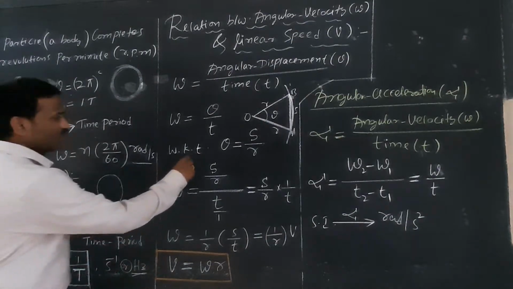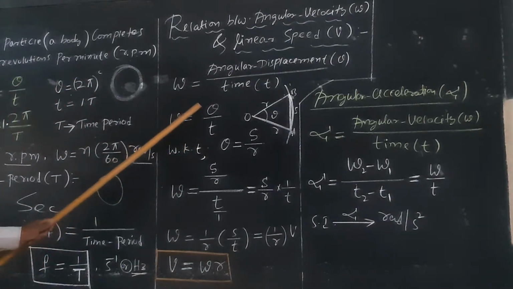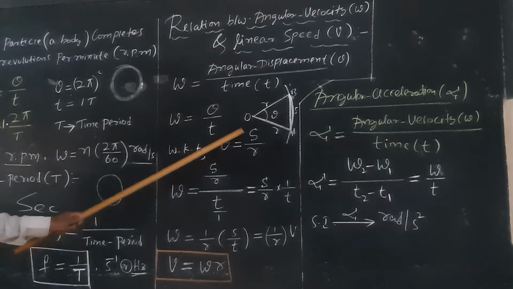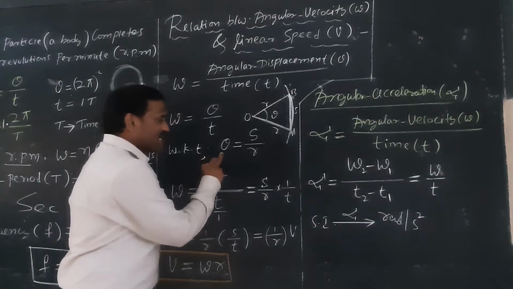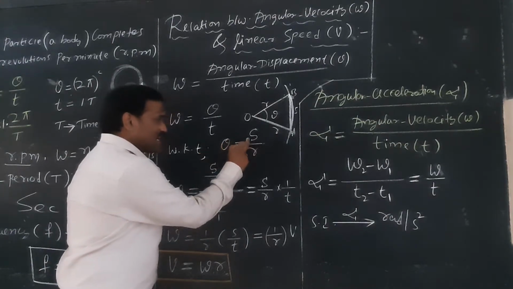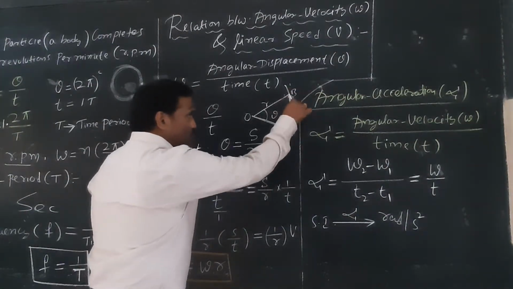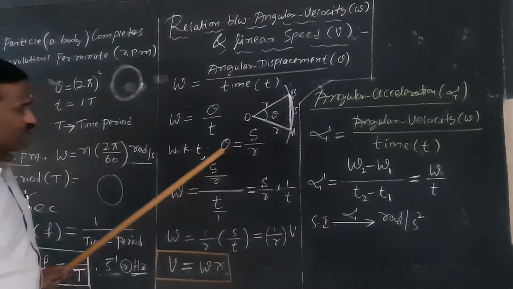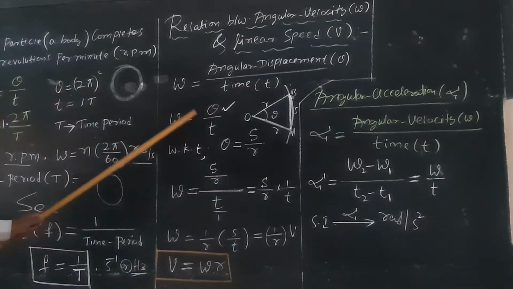Therefore, we know that omega is equal to theta by t, and theta is equal to S by R. This is the relation between arc length and the angle. Arc lengths are directly proportional to the angle subtended at the center of the circle. Therefore, theta is equal to S by R. In place of theta, you substitute S by R